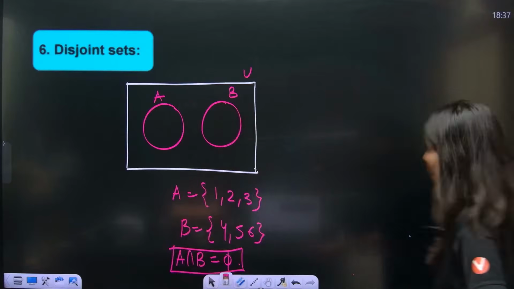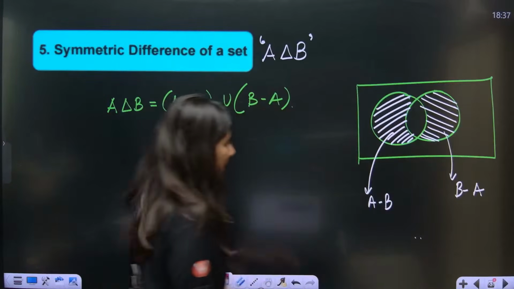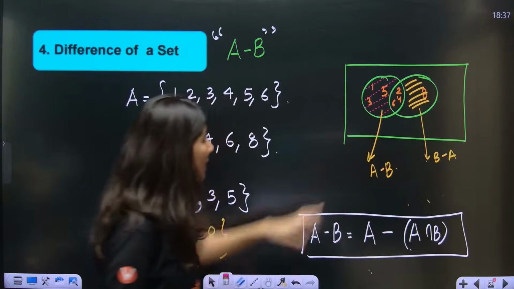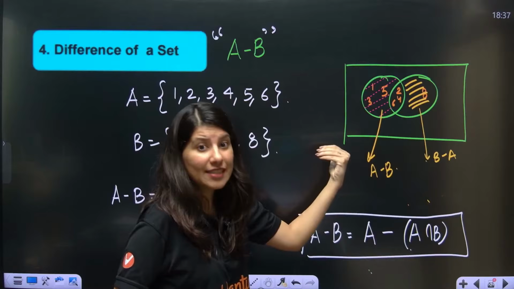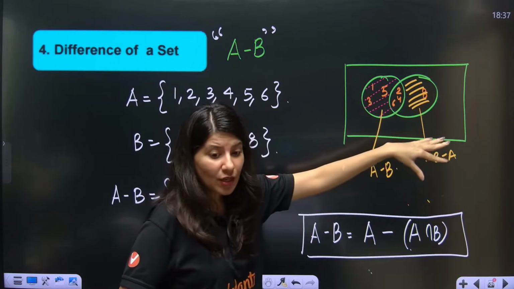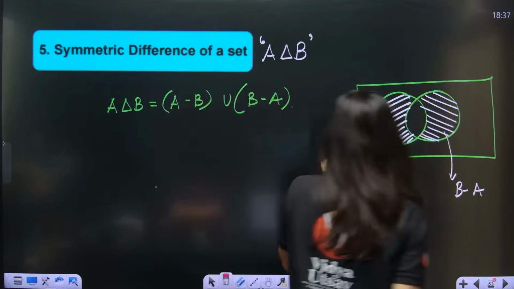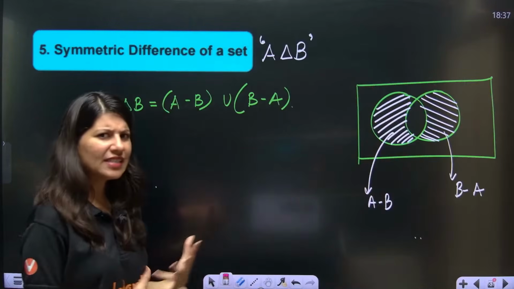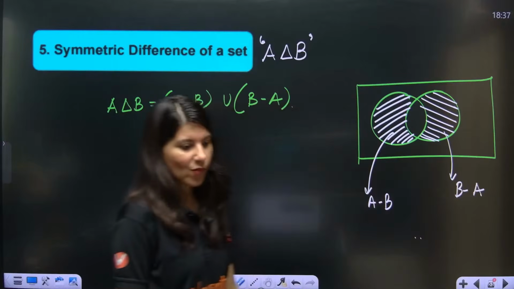Ma'am, why is it called symmetric difference? See, if I talk about A minus B, there is no symmetry. Only the left portion is there, disbalance. If I talk about B minus A, that is also not a symmetry. But if you combine both, then can you see symmetry is visible? This is actually quite symmetric. Okay?